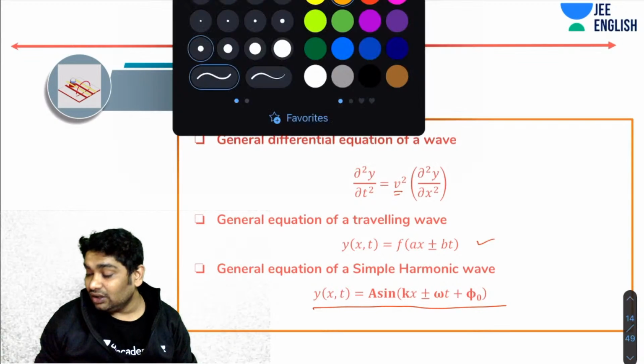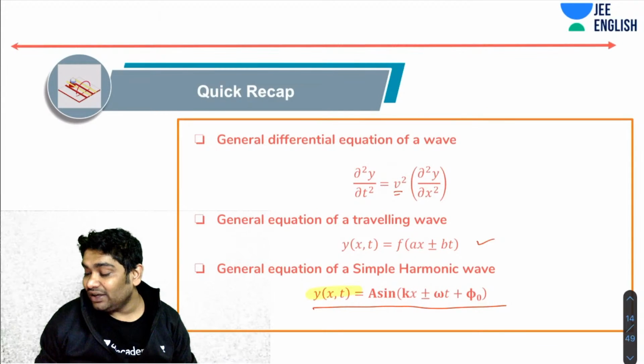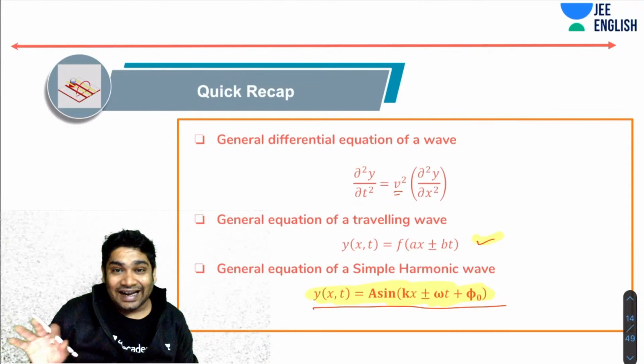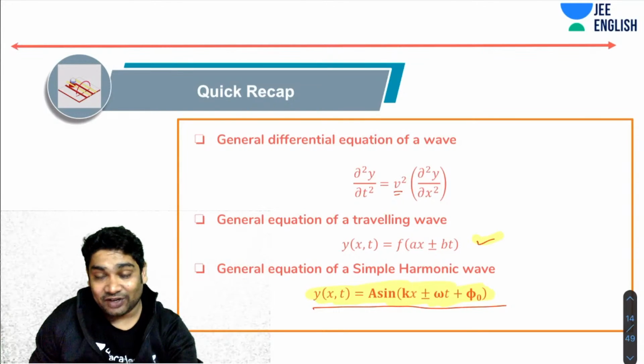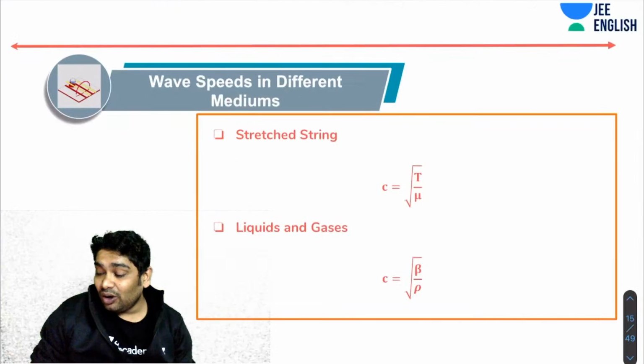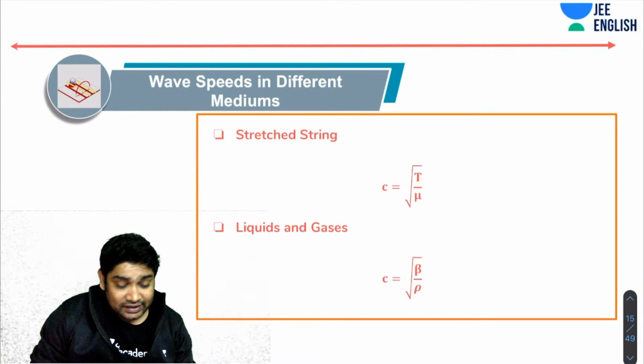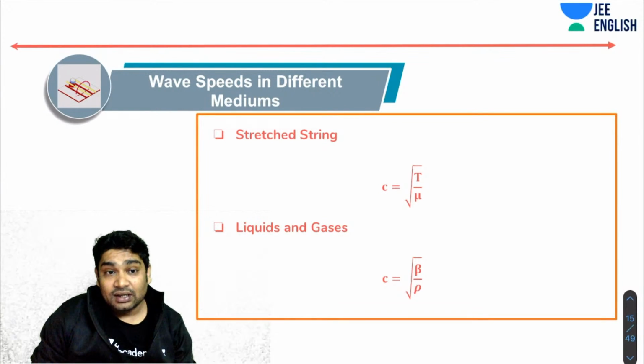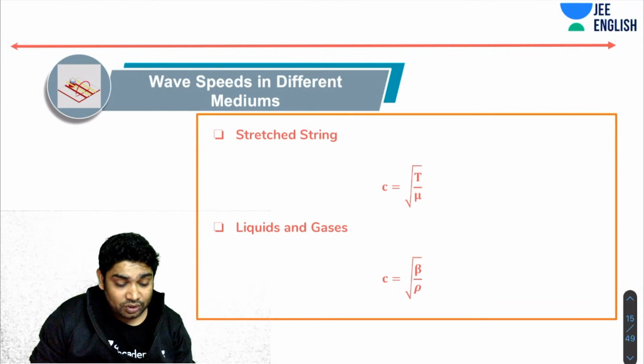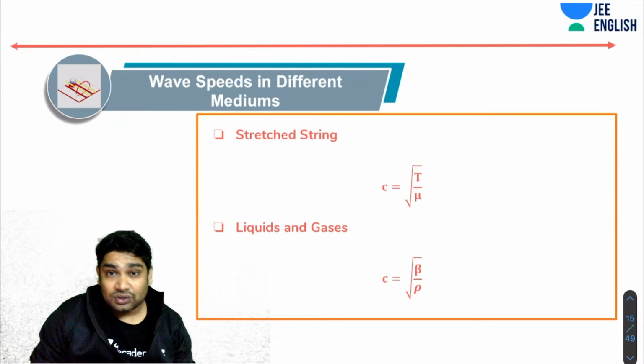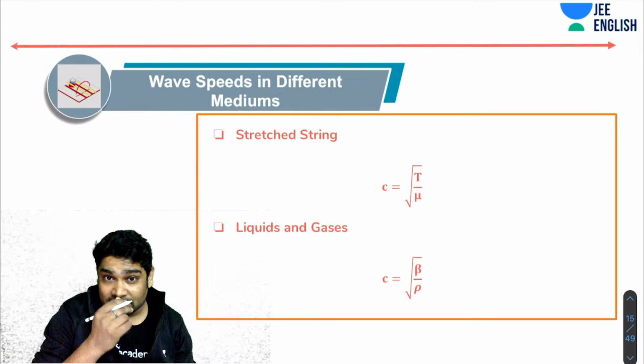A major analysis of this equation is in our syllabus, but sometimes JEE has asked you questions about this also, but that is the major point of concern that we are going to focus on. All right, so again, let's quickly go over some formulae of speeds in different mediums. Again, I'm not going to show you the derivations here. I'm assuming that the derivations are already known.